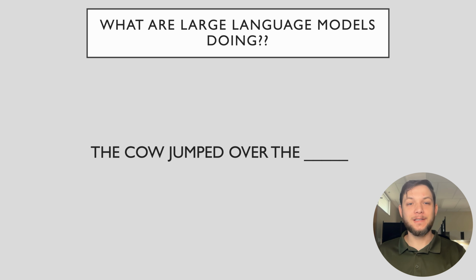Let's start with a small example that you've probably heard of. Given the phrase, "the cow jumped over the," even before I say anything, your brain is proposing a likely word. Maybe moon, maybe fence. LLMs do something very similar. They estimate the probability of every possible next word and select the most likely continuation.